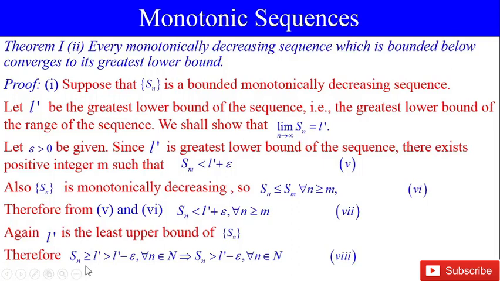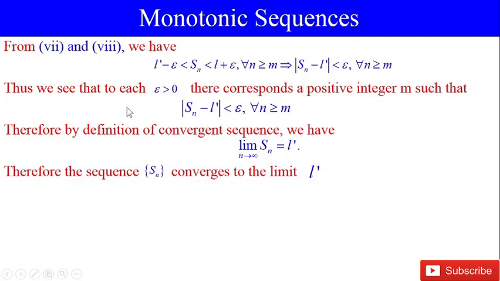Therefore, Sn is greater than or equal to L dash, which is greater than L dash minus epsilon, for all n belonging to N, implying that Sn is greater than L dash minus epsilon for all n belonging to N. Therefore, from 7 and 8 we have L dash minus epsilon is less than Sn less than L dash plus epsilon for all n greater than or equal to m, which implies that modulus Sn minus L dash is less than epsilon for all n greater than or equal to m.